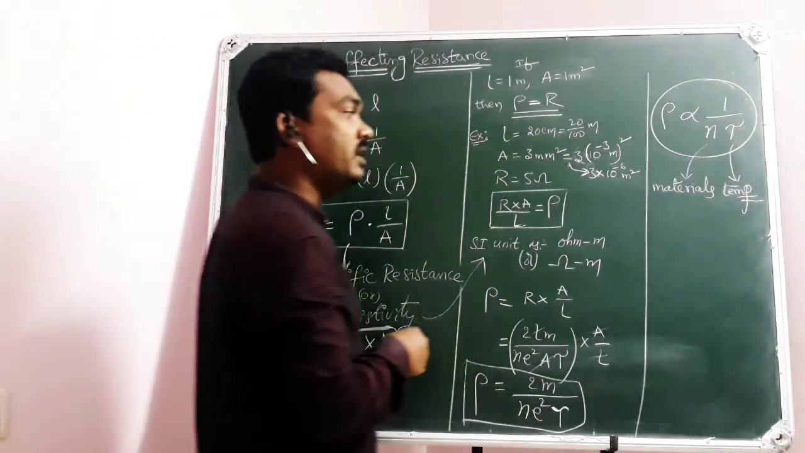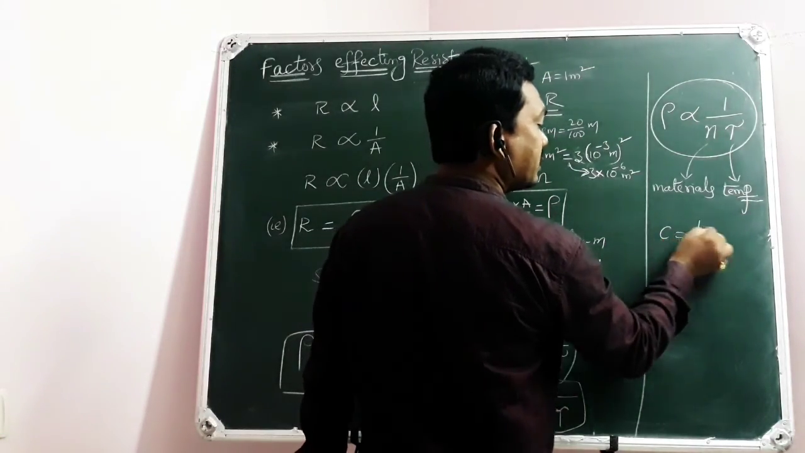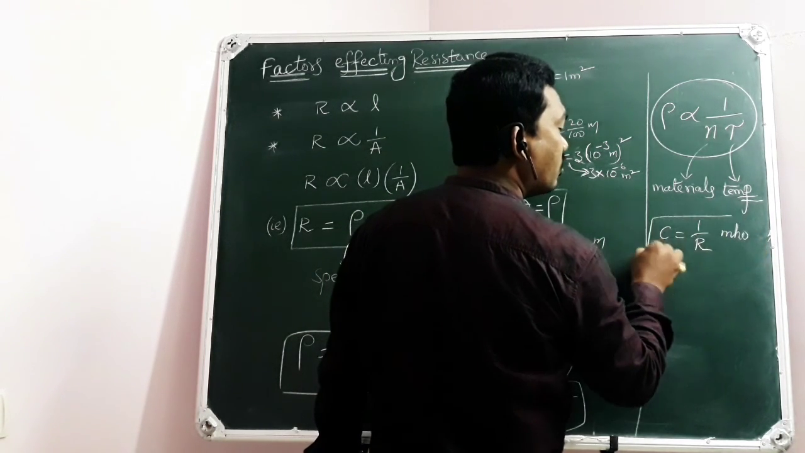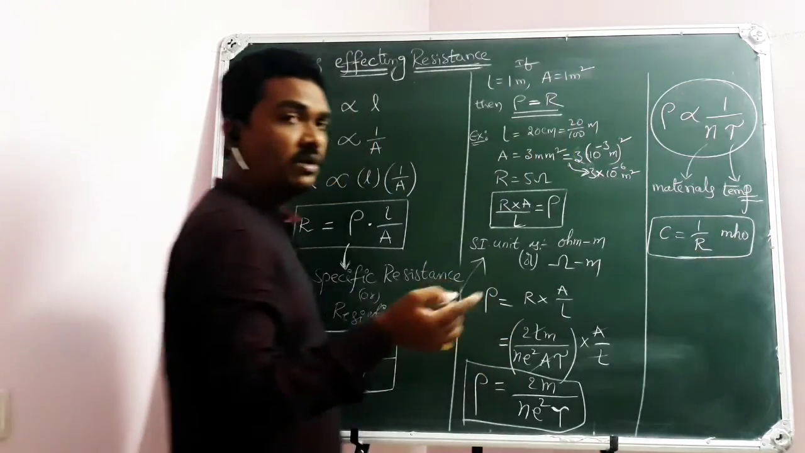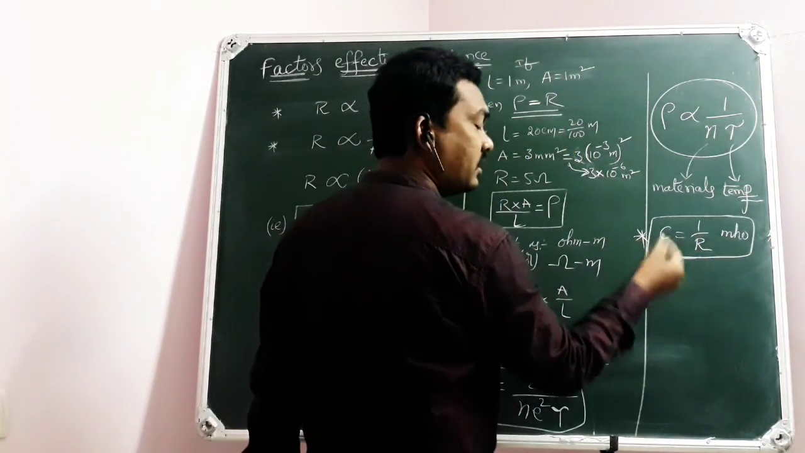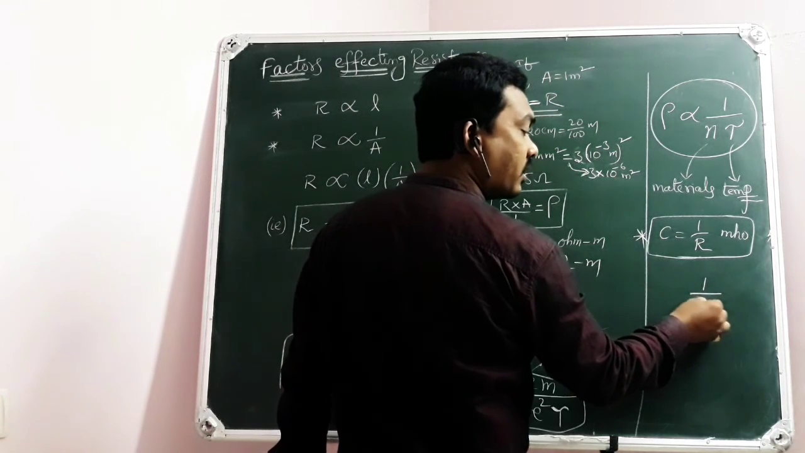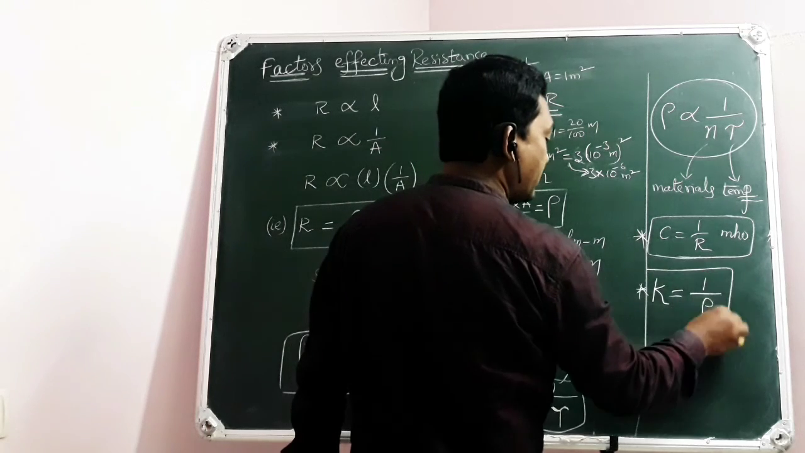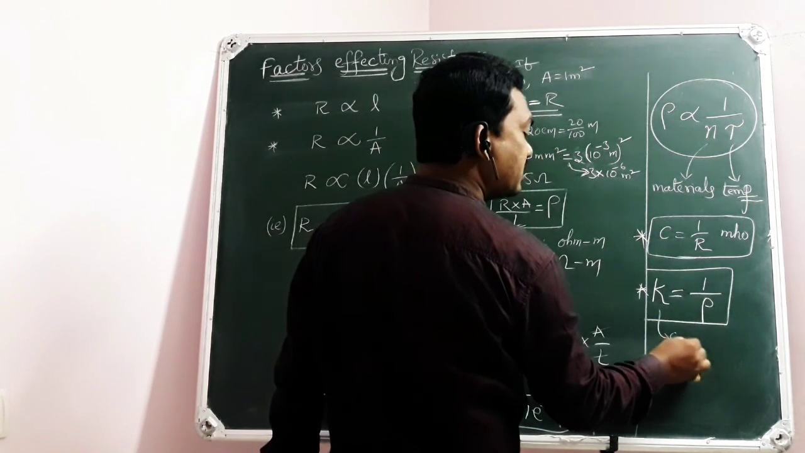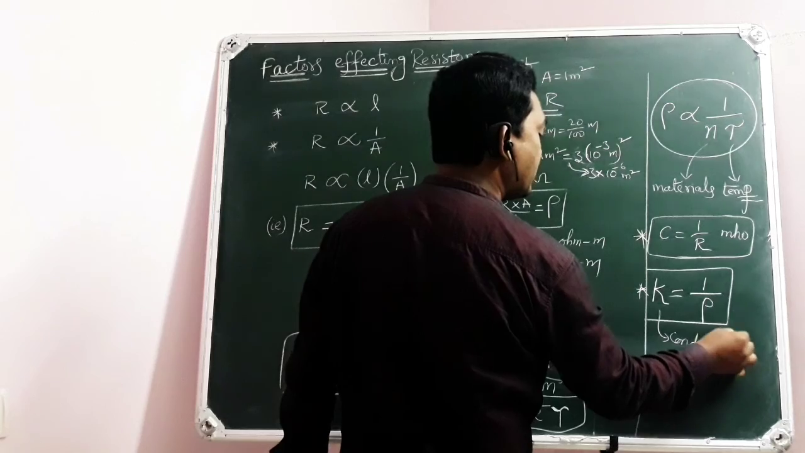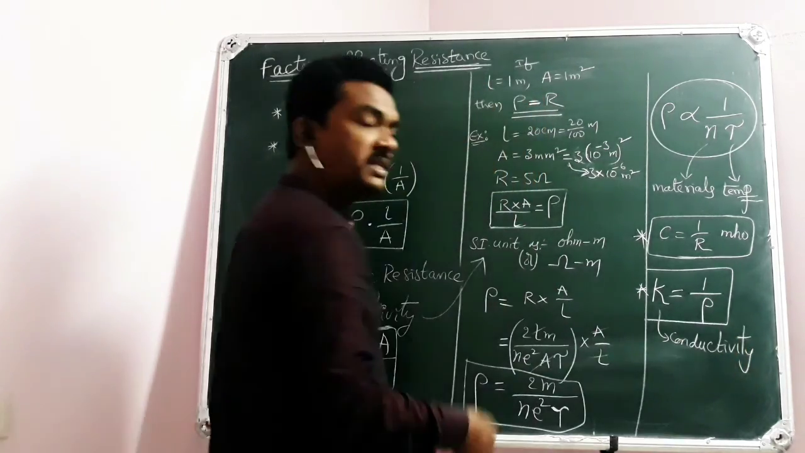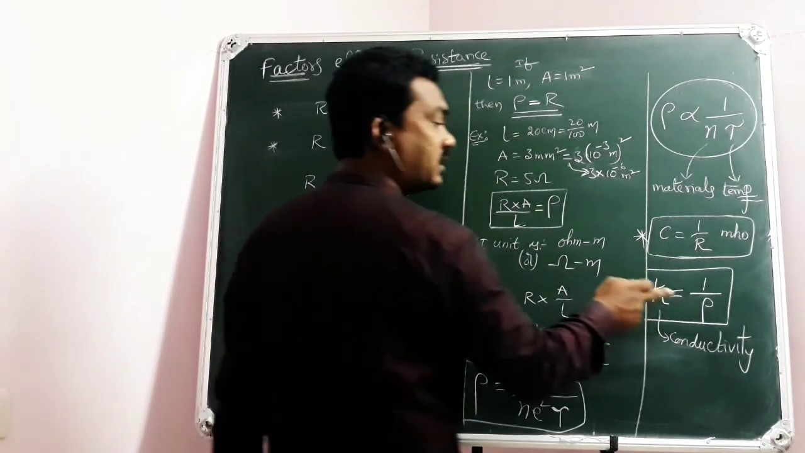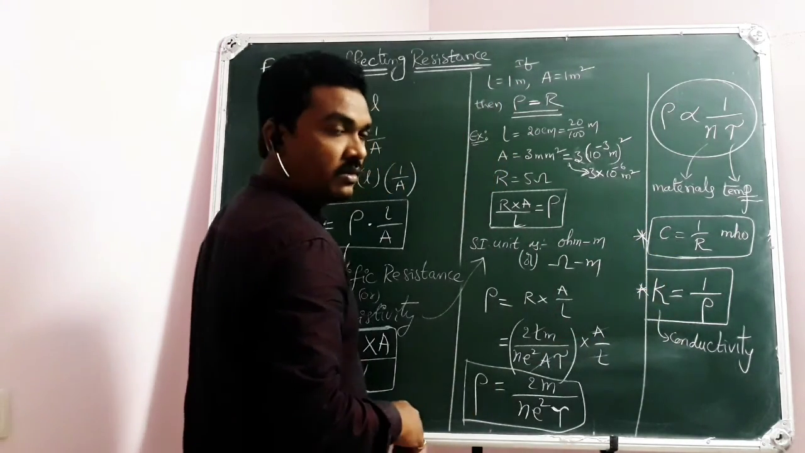Apart from this, you have learnt already that the reciprocal of resistance is known as conductance. Do you remember? Its unit is ohm inverse, which can be termed as mho. It is conductance, the reciprocal of the resistance. Similarly, the reciprocal of resistivity is known as conductivity, capital K. It is capital K, which is conductivity. There it is resistivity and here it is conductivity or specific conductance. Similar to the reciprocal of resistance being conductance, the reciprocal of resistivity is conductivity.